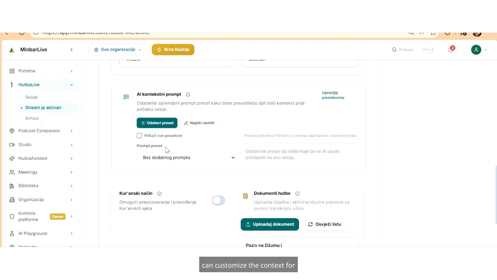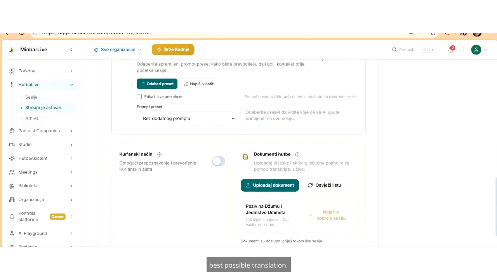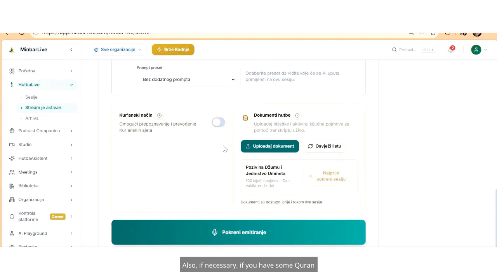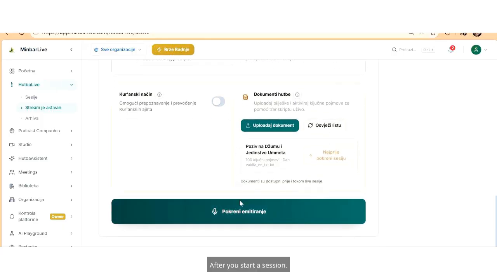Additionally, you can customize the context for translation to make the translation as good as possible. Simply use ready-made AI prompts, or you can write your own prompt and it will be automatically used for the best possible translation. Also, if you have some Quran sessions, such as a competition in Quran, you can include Quran mode, which enables the program to automatically recognize which part of the Quran is being recited and correctly display that part in the original and in translation, with 43 languages currently available, i.e. translations from official websites, official translations.